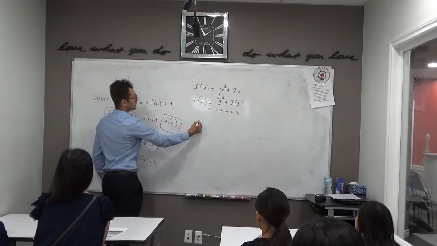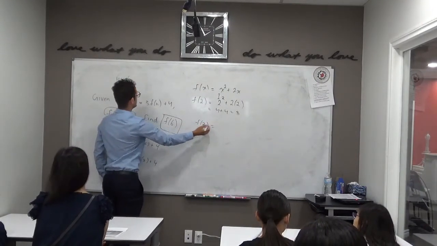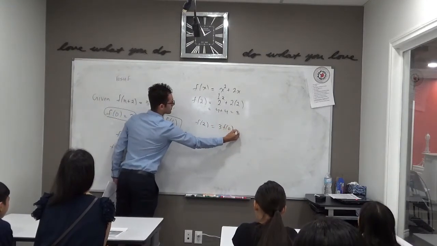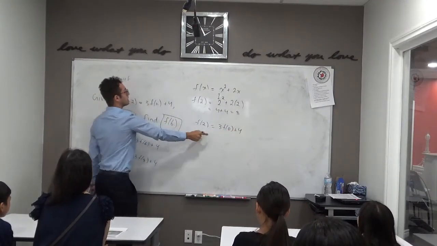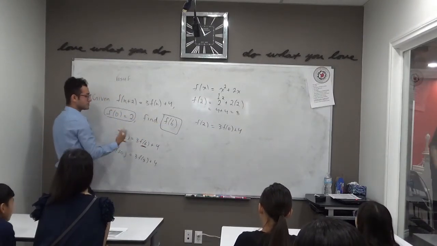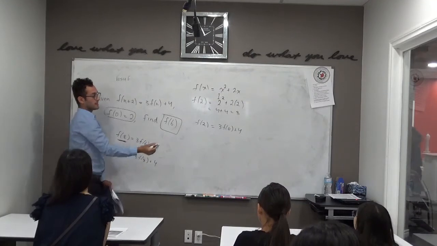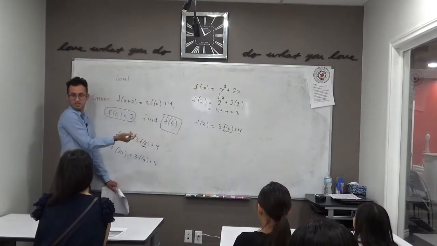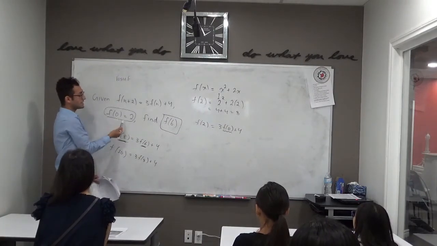Correct. So we're going to have f of 2 on the left-hand side. It's going to equal 3 times f of 0 plus 4. Now, do you see this is already better than this? Because here we had 2 f of somethings that we didn't know the value of. Here we have 2 f of something as well, but we actually know the value of this because the question gave it to us, correct? And the question told us that that's equal to 2.